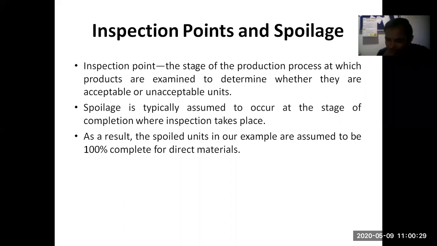So generally, you should have multiple checkpoints. At a certain point where you find that the product is not good for sale, you can stop the production of those units and save your respective cost. And if it is possible, from that point only, if rework is required, you can rework and make it a good product compared to what it was supposed to be.